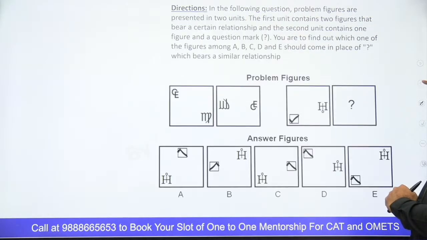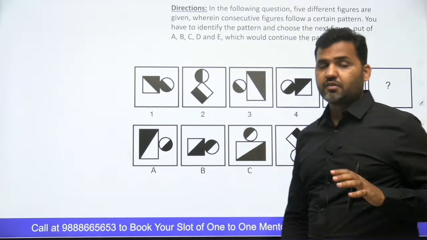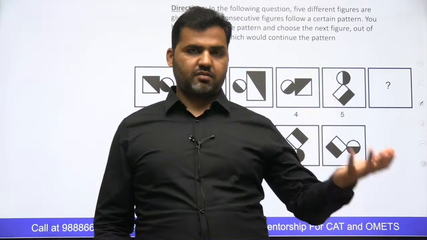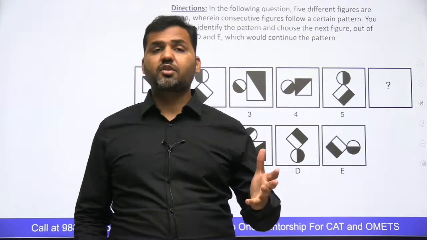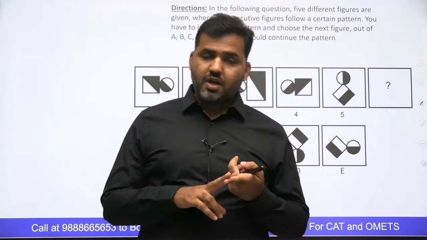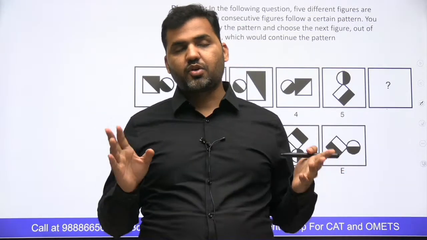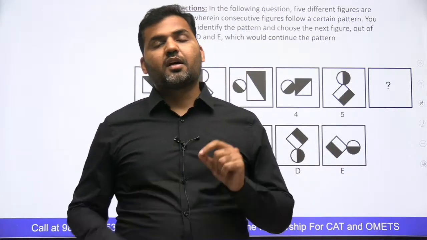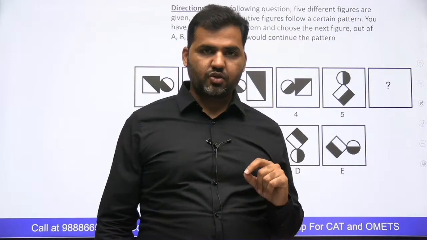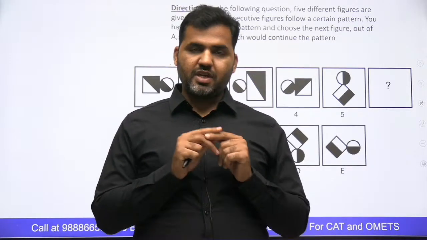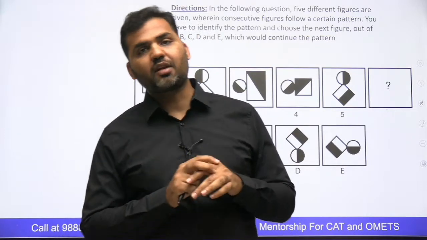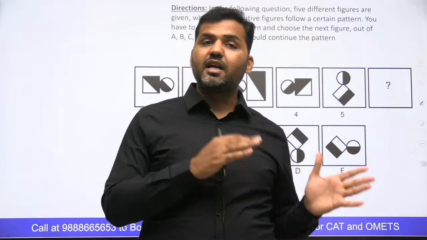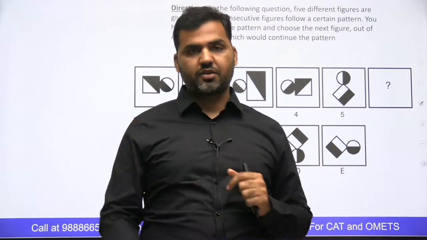Now, starting with question number 1. I have personally observed that in many questions of abstract reasoning, the picture-based questions, there are 2 or 3 concepts which are used widely. That means you'll be finding these 2 or 3 concepts in a very large number of questions. One is water image and mirror image of the figure, right? Water image, mirror image, and third is rotation. And rotation can be clockwise, anti-clockwise. It can be a 90-degree clockwise rotation or 90-degree anti-clockwise, or it can even be a 45-degree clockwise rotation, right?